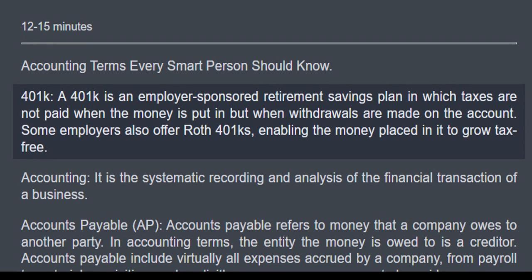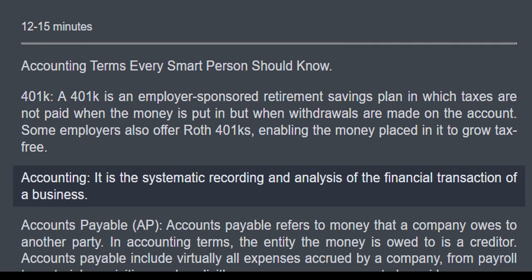401k. A 401k is an employer-sponsored retirement savings plan in which taxes are not paid when the money is put in, but when withdrawals are made on the account. Some employers also offer Roth 401ks, enabling the money placed in it to grow tax-free. Accounting. It is the systematic recording and analysis of the financial transactions of a business.